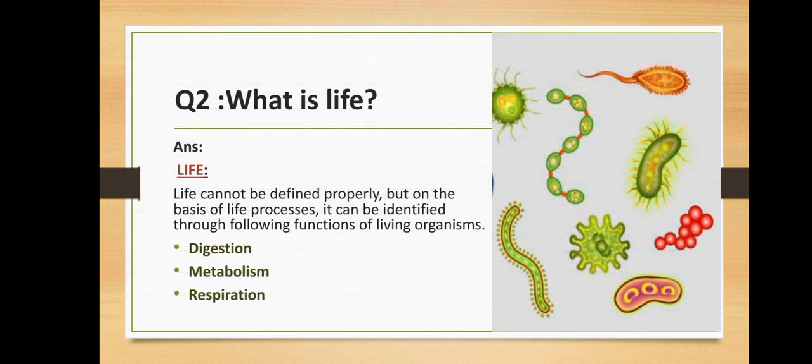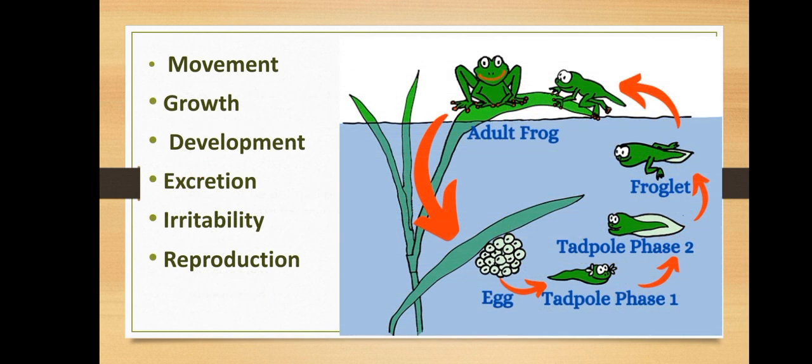Here's the next question: what is life? As you know, life cannot be defined properly, but on the basis of life processes, it can be identified through the following functions of living organisms. So here are some functions which are helpful for the living organism: digestion, metabolism, respiration, movement, growth, development, excretion, irritability, and reproduction.